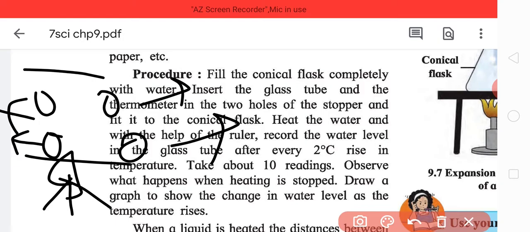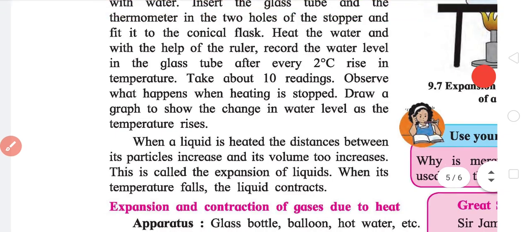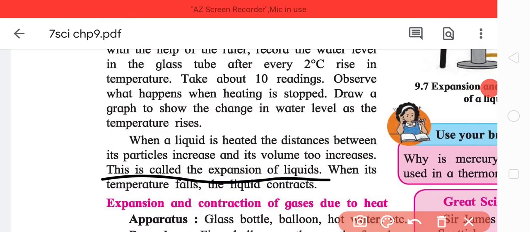They move away from each other. Now, as they move away from each other, they typically take up more space. Hence, like solids, liquids expand on heating and the volume increases. This is called expansion of liquids.